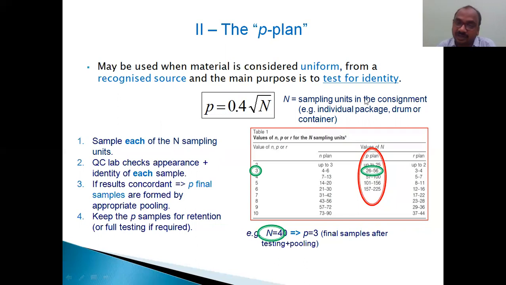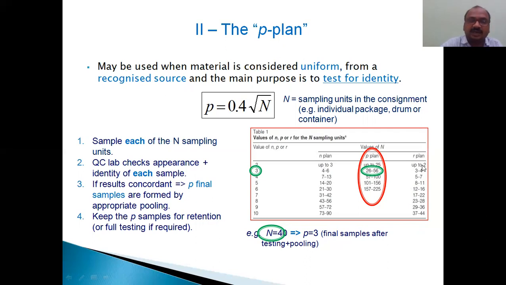If you want to test the quality and it is from a recognized source and also uniform, in such a case you can use a p plan. You can use the same formula, calculate it, or draw from the table. See here, big N is equal to 40, the same example I took, 40 paracetamol bags. p is equal to 3. Here only 3, there it is 7, for the same 40, according to p plan.